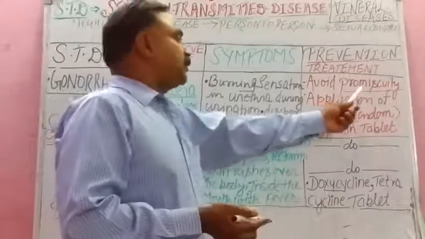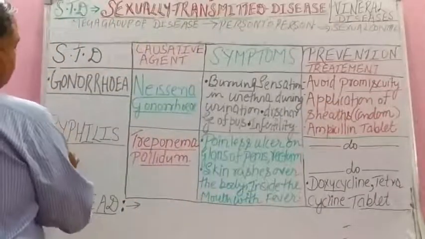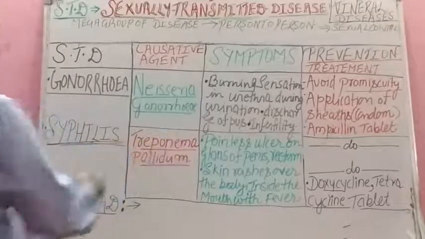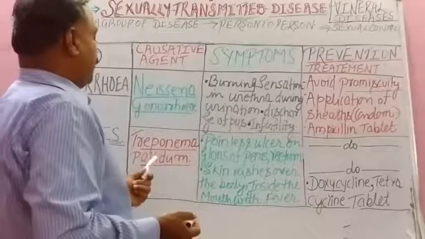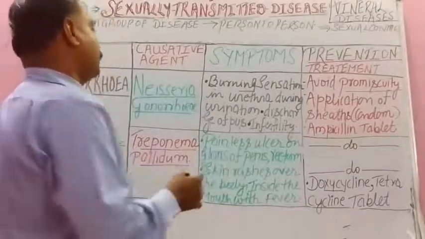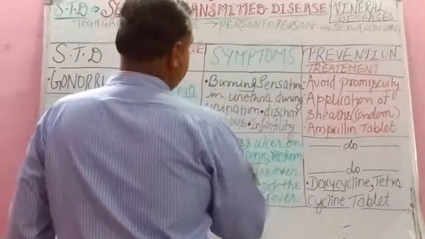So avoid promiscuity. Then the second STD, sexually transmitted disease or venereal disease, is syphilis. And again the same thing, causative agent Treponema pallidum. Then three symptoms: painless ulcer on glans of penis.